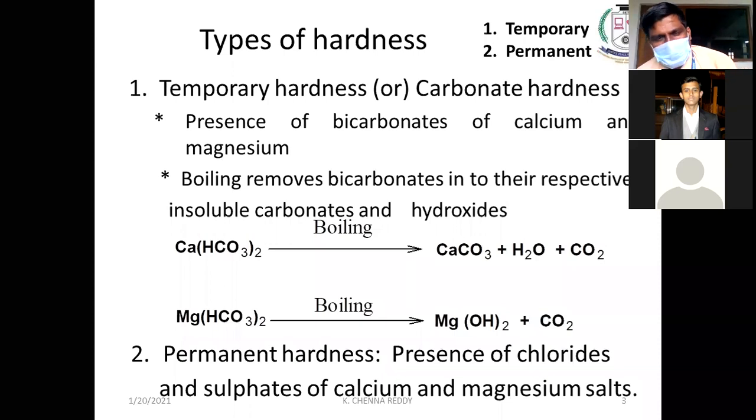Now, how will you remove this temporary hardness and permanent hardness? For permanent hardness removal, we are going for chemical methods. For temporary hardness removal, we are going simply for boiling. If you boil the water, what will happen? The dissolved calcium bicarbonate and magnesium bicarbonate will give us the carbon dioxide and corresponding calcium carbonate and magnesium hydroxide. And if you filter the water, we will separate this magnesium hydroxide and calcium carbonate. So we'll get the temporary hardness removed water.